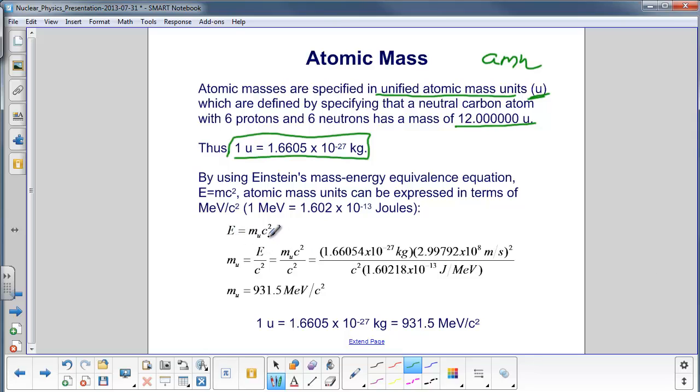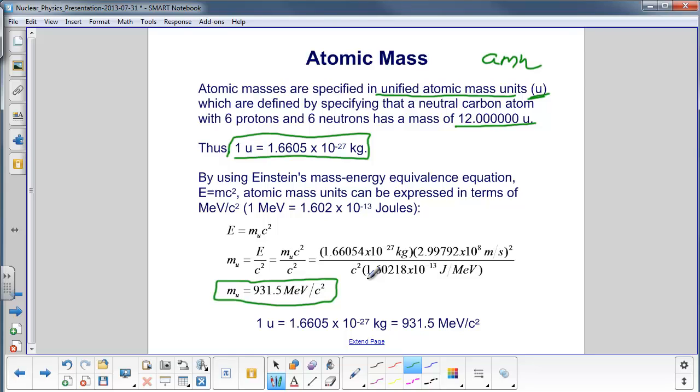We take Einstein's equation, divide through by the speed of light squared, see the c squared there, and then I plug in the mass of an atomic mass unit in kilograms. That's this guy right here, comes down to here, and you can see we have another decimal point here. We put a 4, another number to the right of the decimal point, times the speed of light squared, divided by a conversion from joules to MeV, and we come up with an atomic mass unit is also defined as 931.5 MeV per c squared.